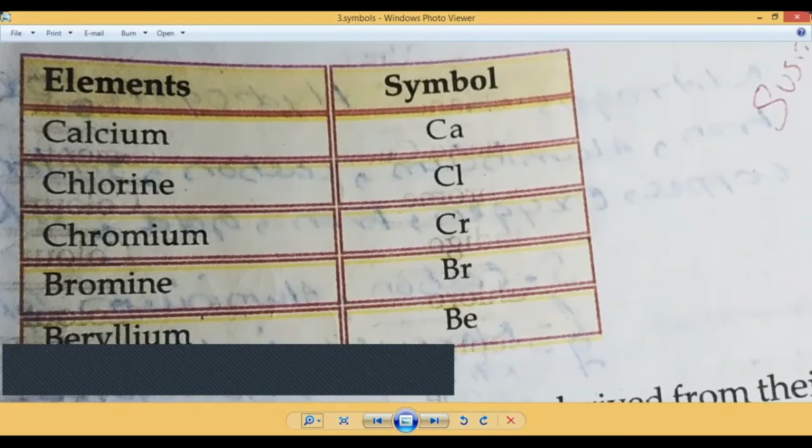And what about chlorine? First letter and any one important letter L. So Cl is taken as the symbol for chlorine. Then what about chromium? Cr, bromine Br, beryllium Be. So these are based on their first letter, second, and any other important letter.